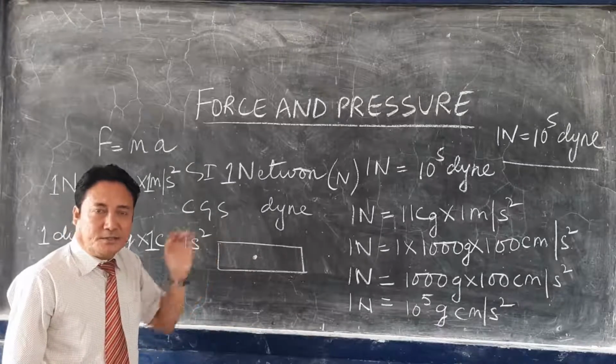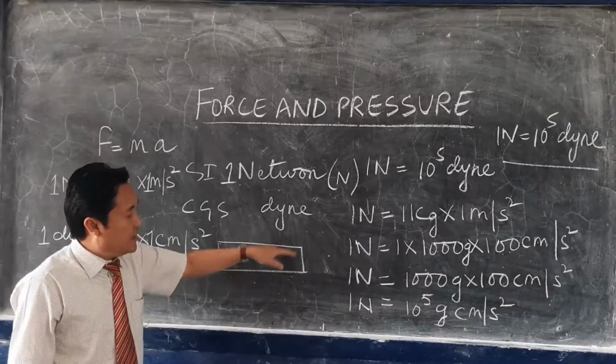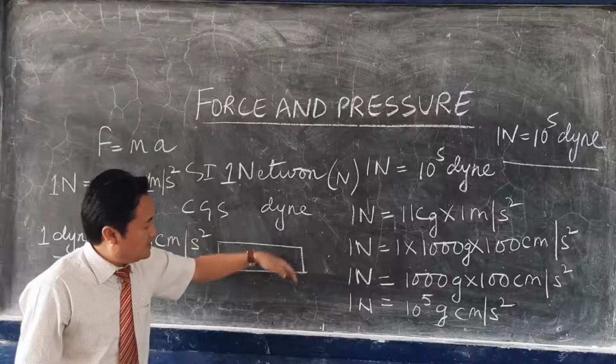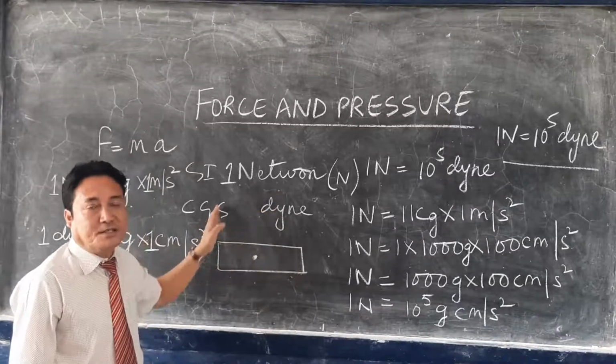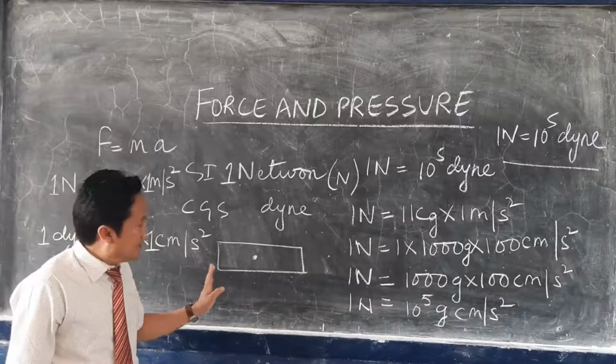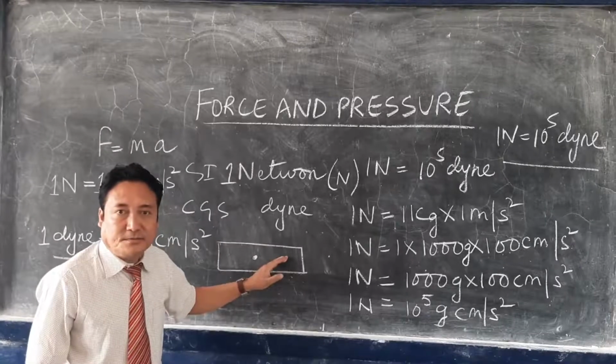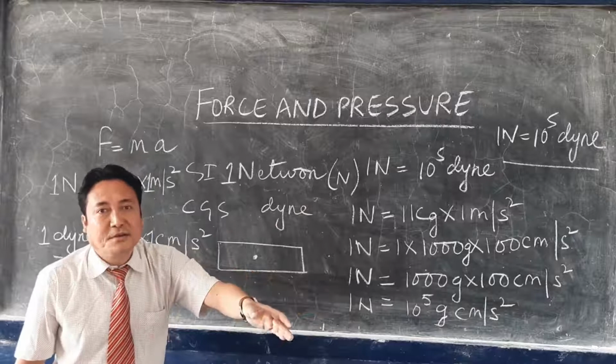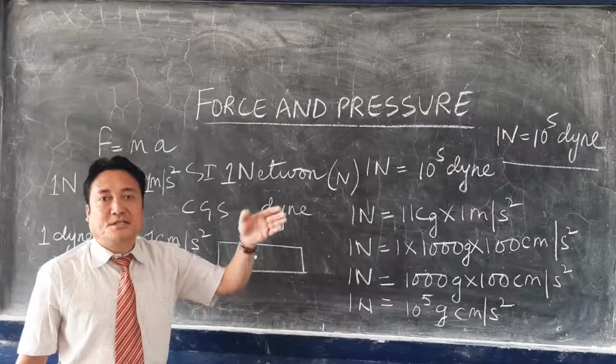You fix the nail in such a way that this scale can rotate in two directions, clockwise as well as anti-clockwise. That means if a body is rigid but not free to move, the body will not produce translational motion.